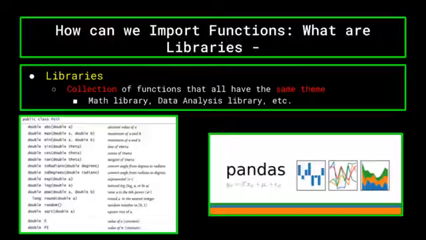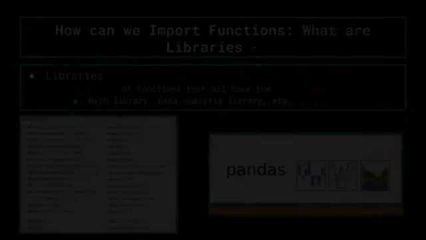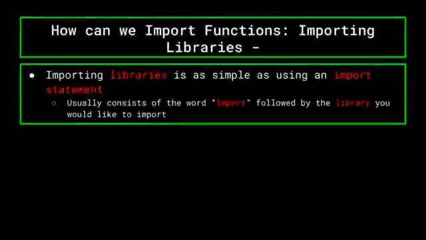Now I can hear you saying, "Wow, that's sick! How do I do it?" Well, it's quite simple. An import statement. In most languages, an import statement consists of three parts: the library you would like to import from,